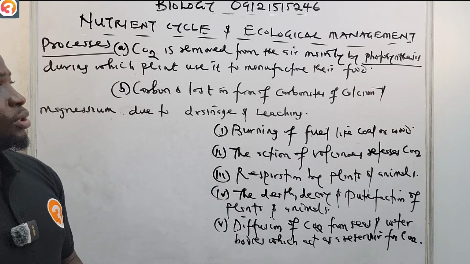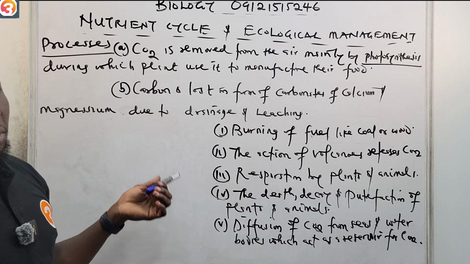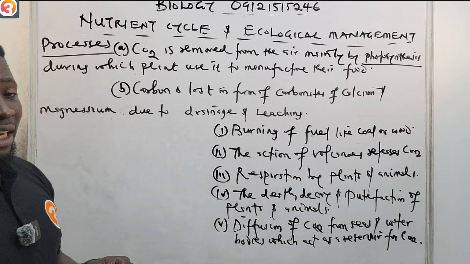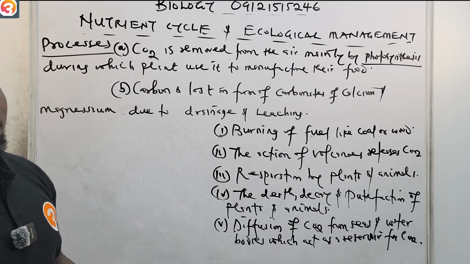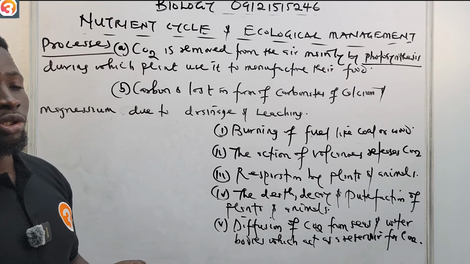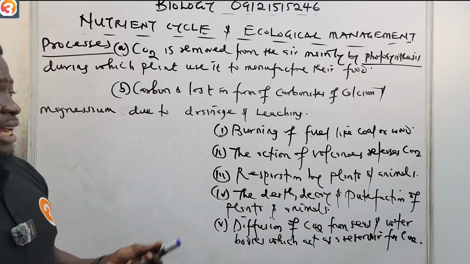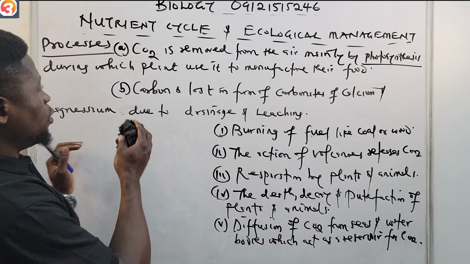All right. So this is all about the carbon cycle. I'm showing you a diagram of a carbon cycle, to see how this process happens. Just a little illustration of how it happens. Now let us go to the water cycle.